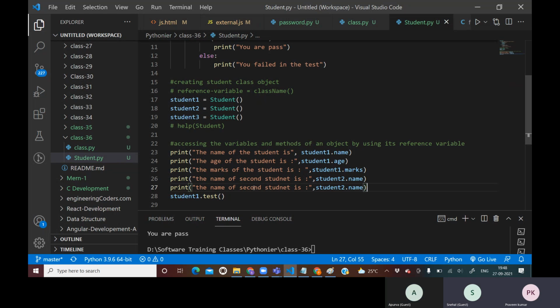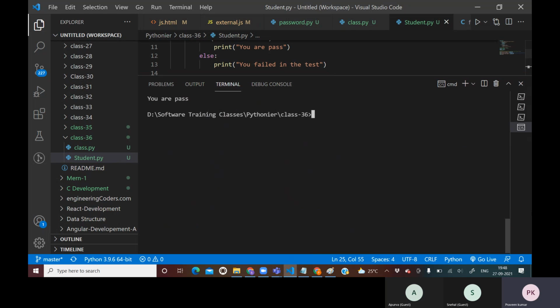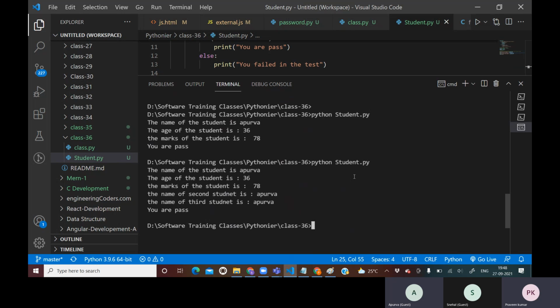The same thing for the third, and here I will write three. But just see, if I run this program, for the second student you see Apurva only, and for the third student Apurva only.